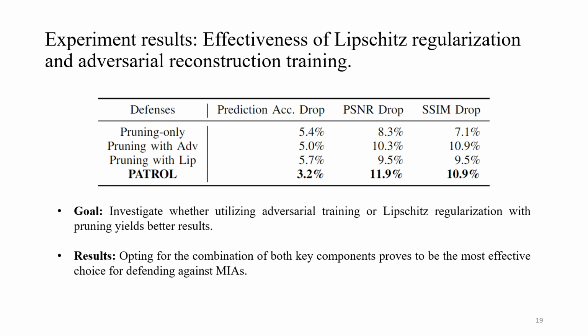To assess the defense effectiveness of adversarial training and Lipschitz regularization, we compare the performance of various defense strategies. The results presented in the table demonstrate that the combination of adversarial reconstruction training and Lipschitz regularization yields a superior defense compared to using either one component with pruning, or only using pruning.